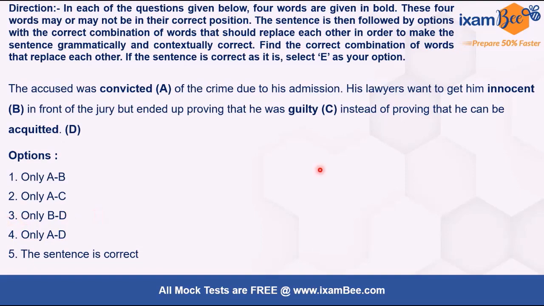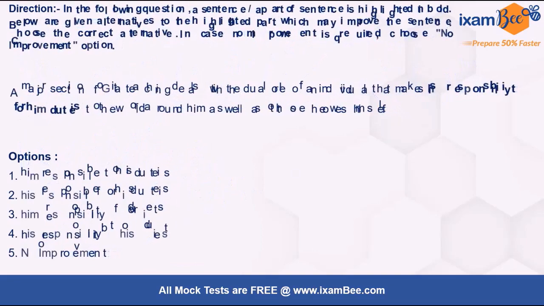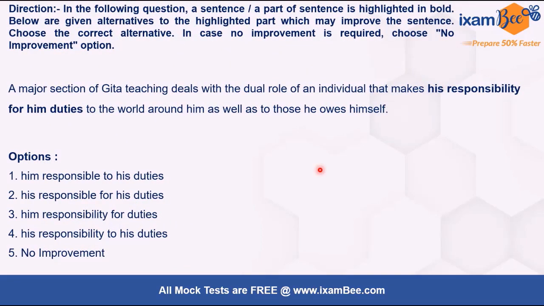All right. So now next question is of sentence improvement. So it goes like, a major section of Gita teaching deals with the dual role of an individual that makes his responsibility for him duties to the world around him as well as to those he owes himself. So now let's see the options. The first one says makes him responsible to his duties. So yes, this is correct, right?